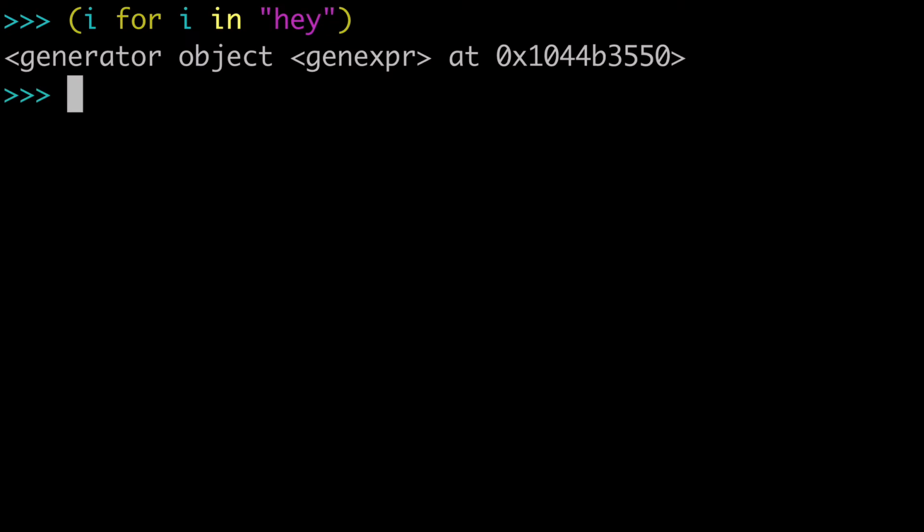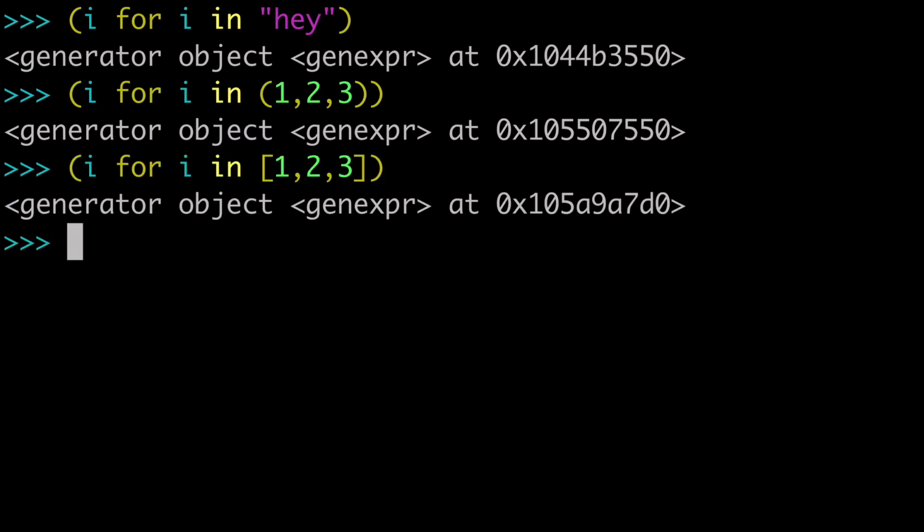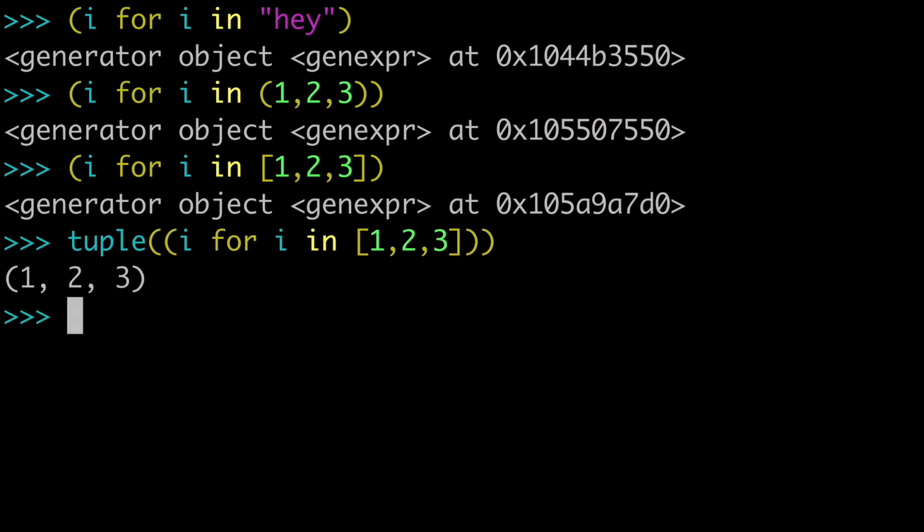So a string is an iterable, or a tuple is an iterable, and we can throw a tuple in here and have a tuple inside our generator expression. Or of course we could do a list. And so all those are iterables and things that we can put inside a generator object. And like I mentioned before, we can take that list and cast it to a tuple, and that'll work just fine.